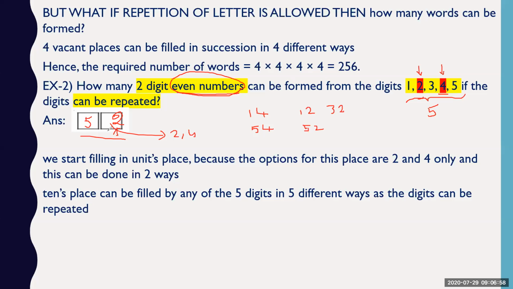So this place is very important when you talk about even or odd. The number should end up with 2 or 4. That is why we are first focusing on the unit place. So the total number of ways we can do is 5 into 2 ways. The answer is 10.